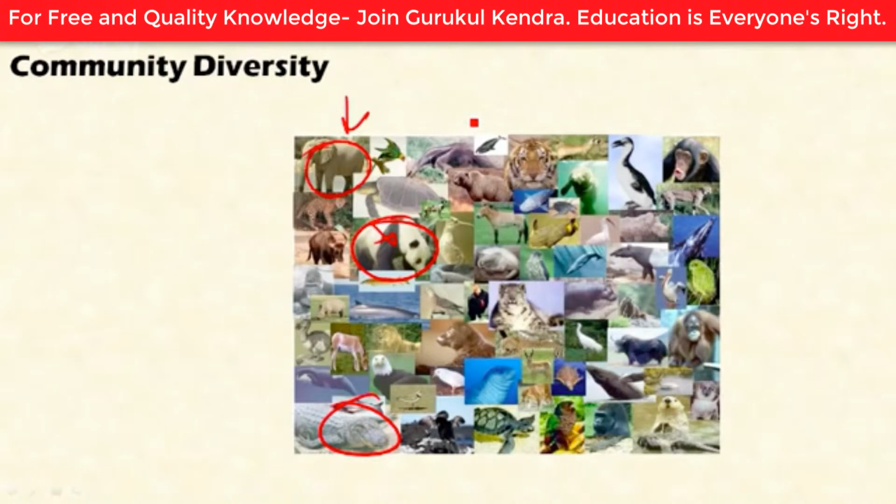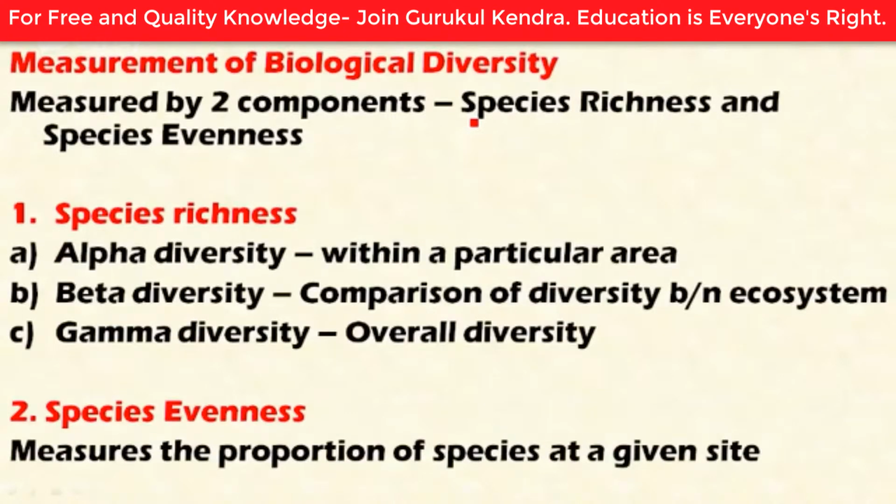So if the diversity exists in these habitats, this is considered as ecosystem diversity. Okay, and next, biodiversity can be measured through two important components. First is based on the species richness, and second is based on the species evenness. So first let's look at how biodiversity can be measured based on the species richness.